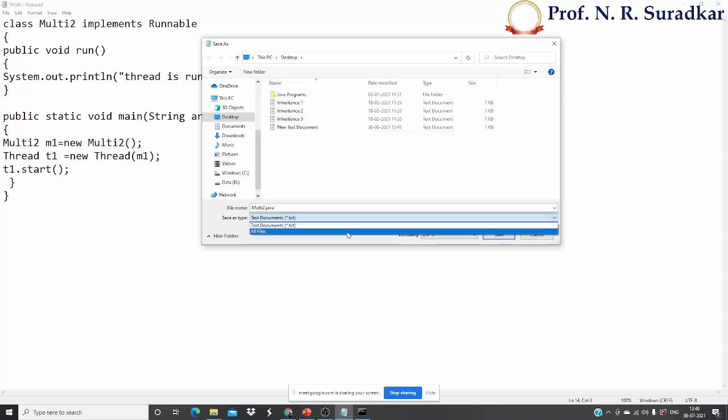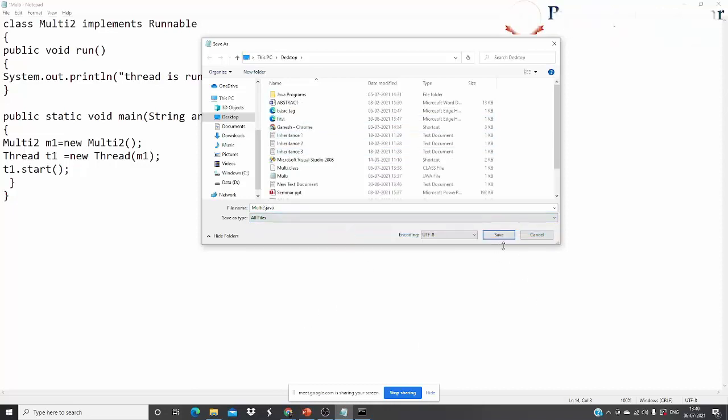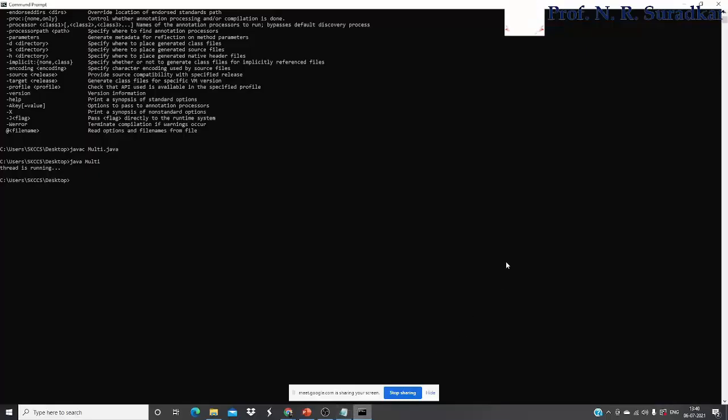After that, change the save type as all files, click on save, and directly move to the command prompt window. After that, again compile the program, javac multi2 dot java.